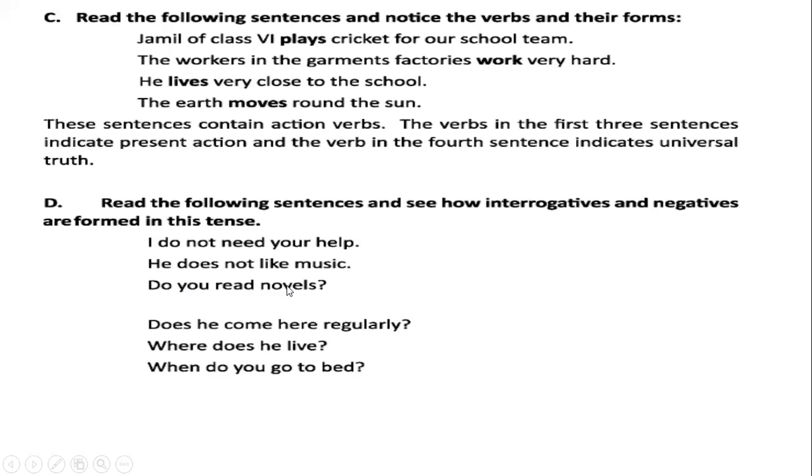In this way, you have to make a grammar. It is called conversion. That is, you have to make negative from affirmative. And also, you have to make interrogative from affirmative. And here you see, does he come here regularly? Before the subject he, does is added. For making what? For making interrogative sentences.